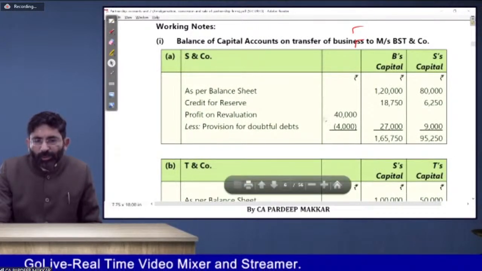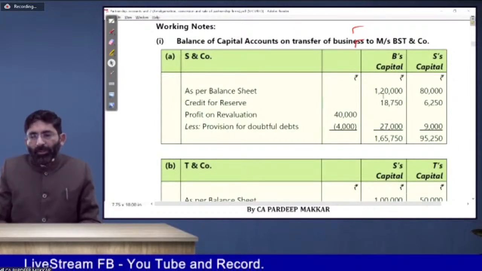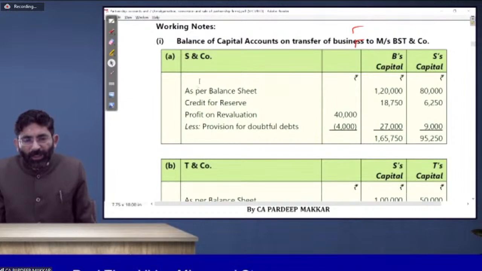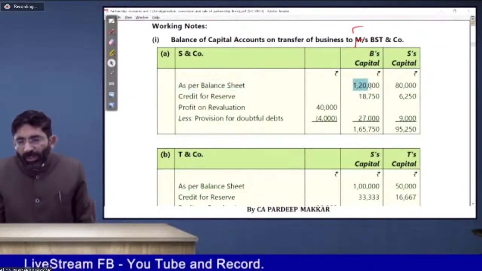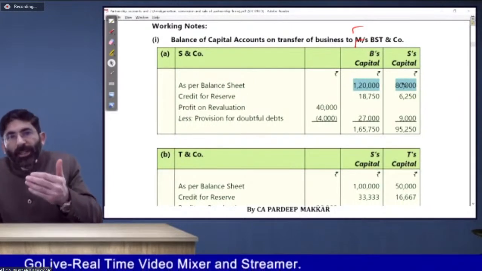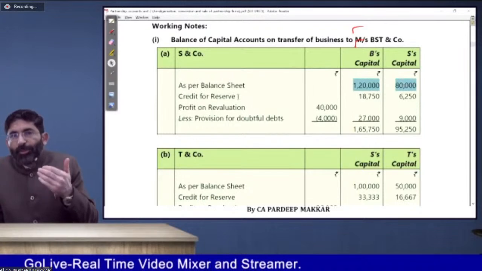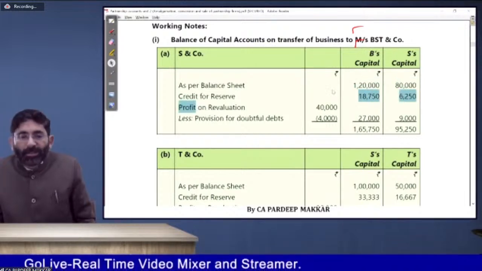You need not prepare a very big partners' capital account. It is very simple and easy. You may do it like this. Whatever is the balance given in your balance sheet, it is 1,20,000 and 80,000. We need to know that reserves will increase your partners' capital account. So you have distributed the reserves appearing in the balance sheet by crediting them to the partners' capital accounts.